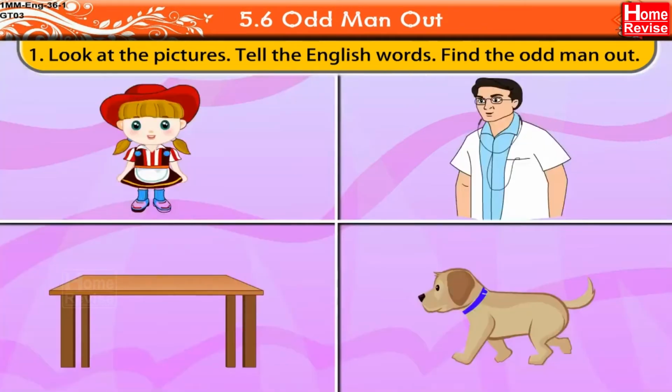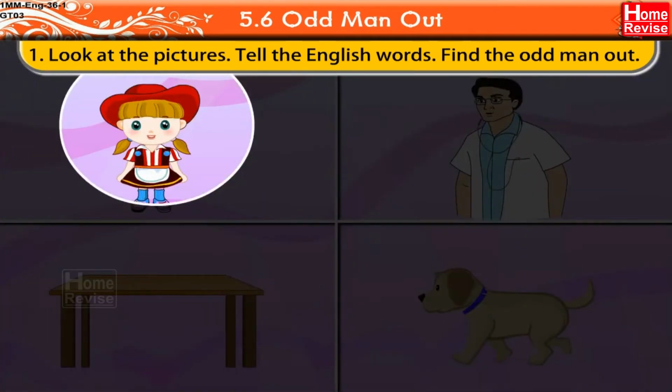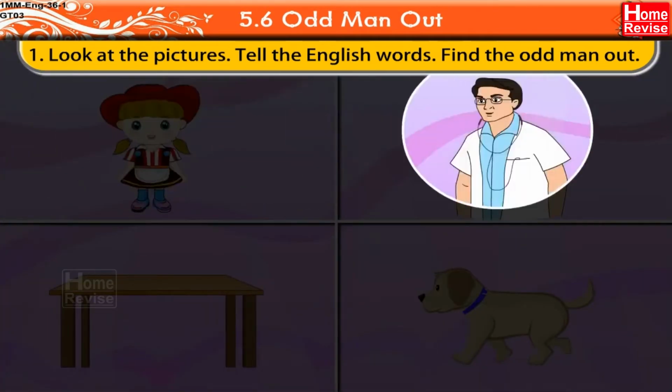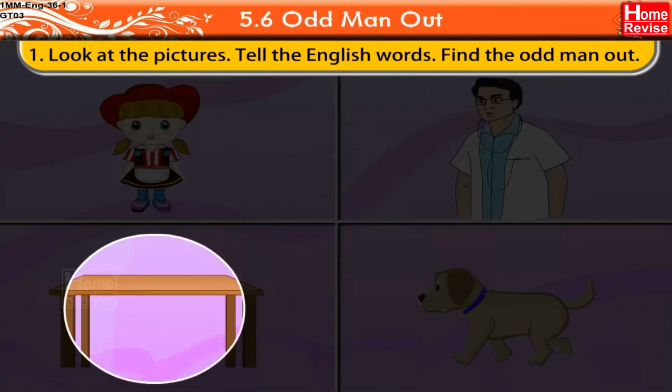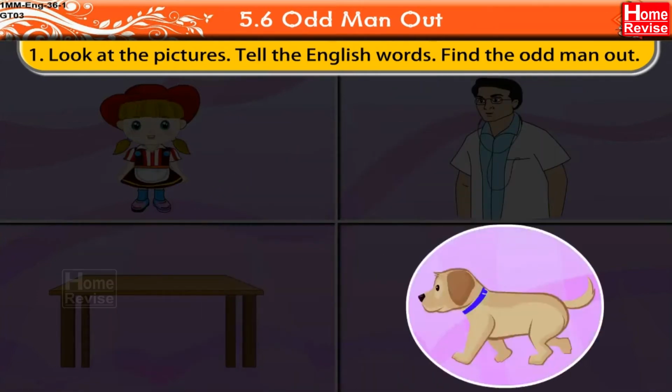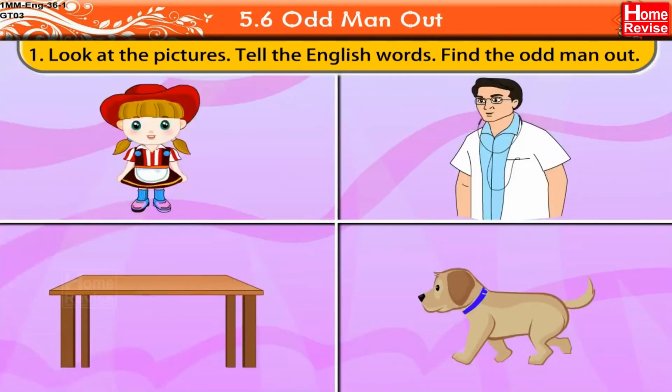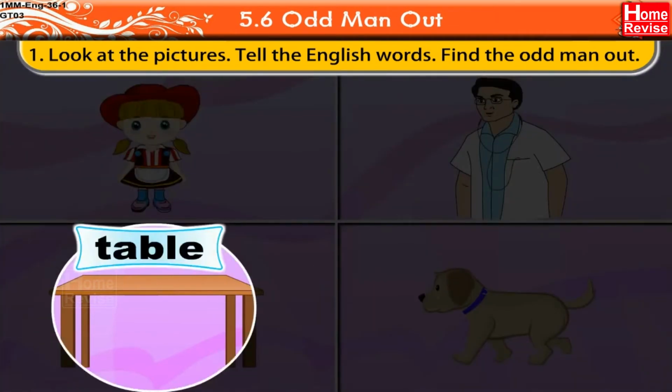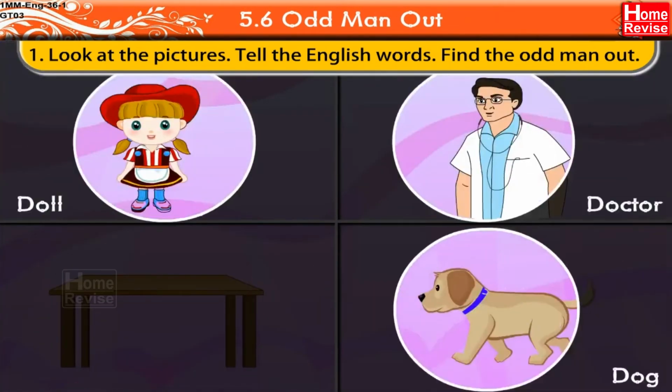Second set of pictures is this. This is a doll. This is a doctor. This is a table. And this is a dog. So you can guess the odd man out. Correct. Table is the odd man out because doll, doctor and dog all begin with letter D.